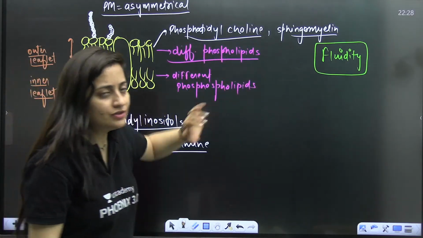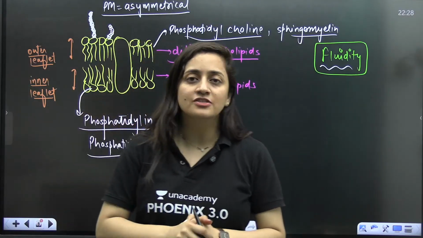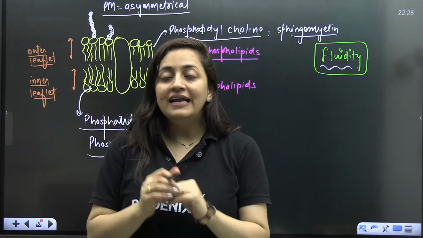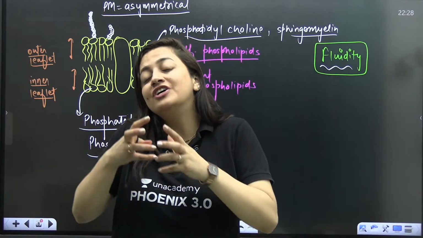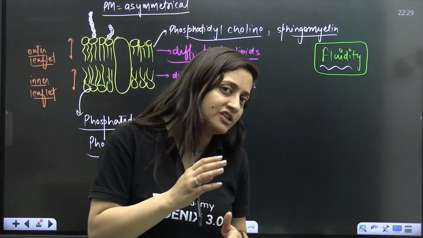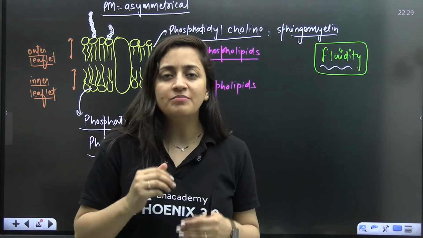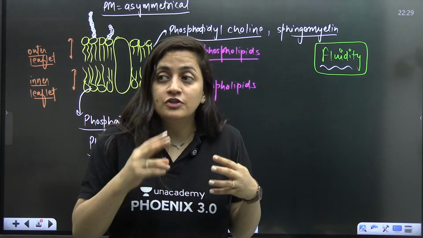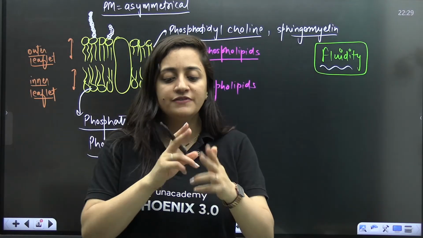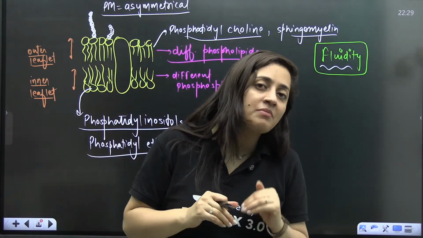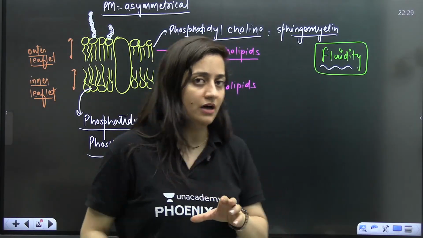Now, we need to discuss something known as fluidity. In the starting itself, I told you your plasma membrane is not a solid, right? It is quasi-fluid in nature, semi-fluid in nature, and that fluid nature is very important for the growth, for the maintenance of the shape, for the interaction, and for the movement of substances across it. So yeah, the plasma membrane needs to be fluid-like.